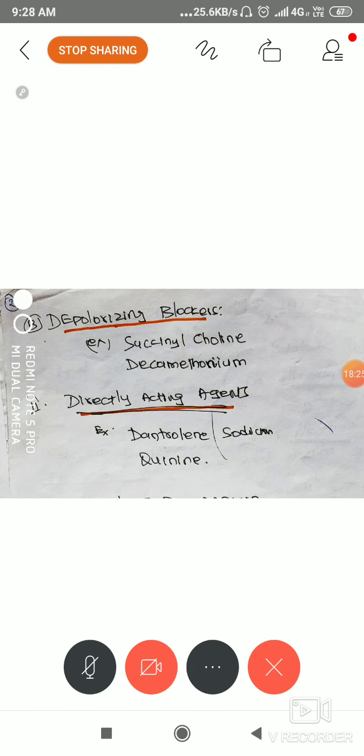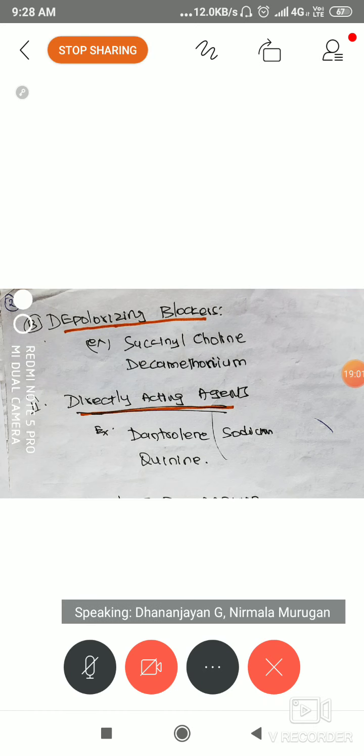Second, depolarizing blockers. As I said, we want to block the depolarization curve. So what does that curve mean? It is the entry of sodium. Even in the previous class we were talking about the brain cell, and here we are talking about the muscle cell, only a slight difference. The same effect we can find in the cardiac cell. Even previously we talked about cardiac arrhythmias. Can you remember antiarrhythmic drugs, the sodium channel blockers? Nothing is different, only the cells are different.